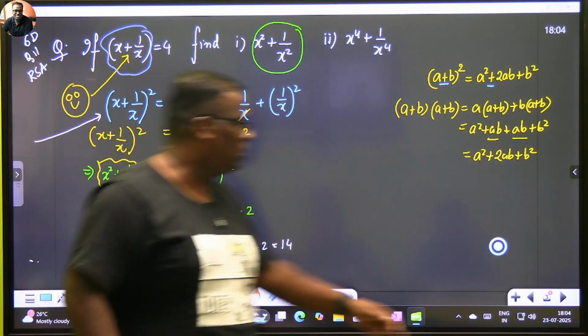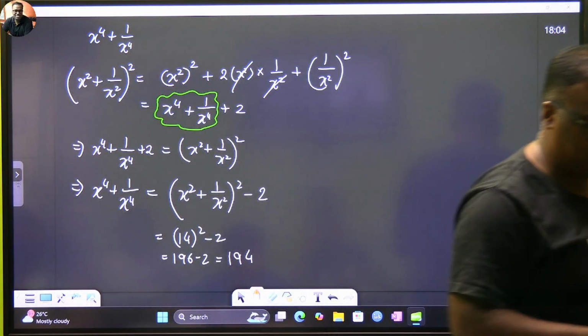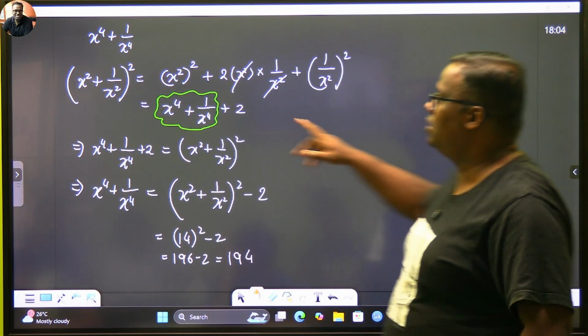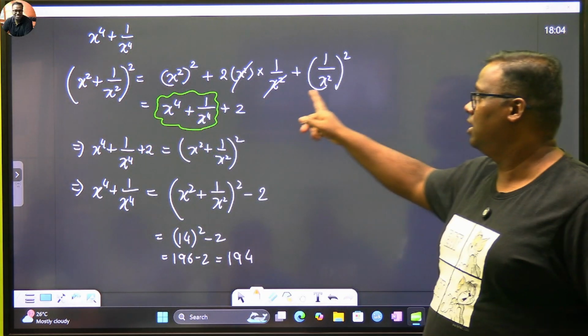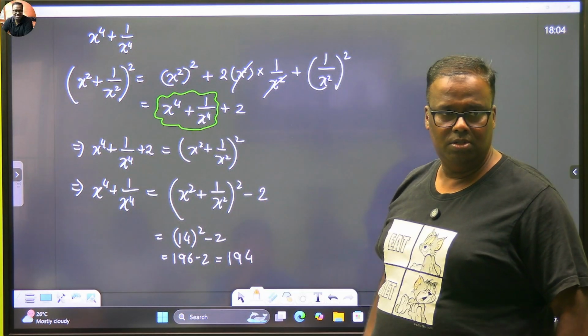Let's see the next part of it. So if you see the next part, this is the part Sarvesh you were saying. So it becomes x plus 4 and it becomes a minus 2. So I've taken a minus 2.